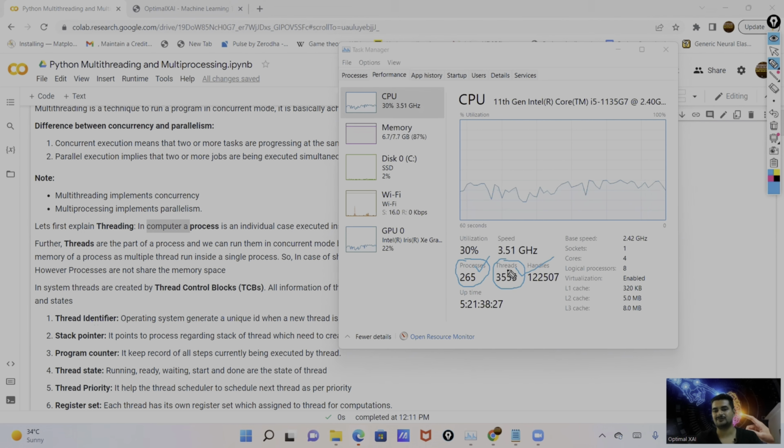Under one process, we have multiple threads. Like we have 200 plus processes and 3,000 plus threads, so under each process we have multiple threads.